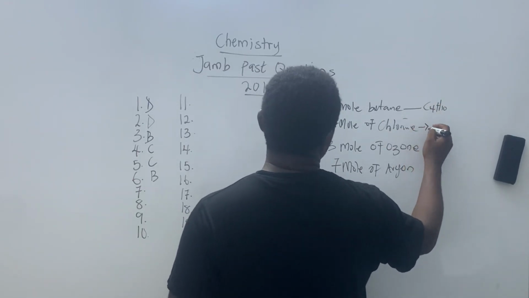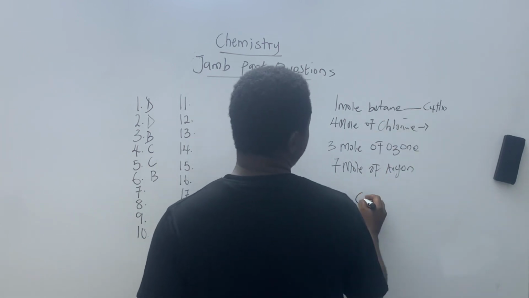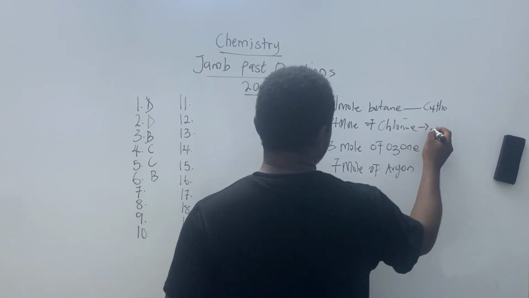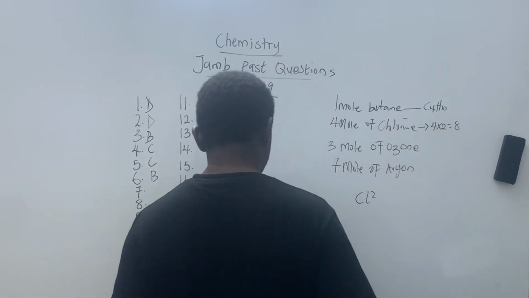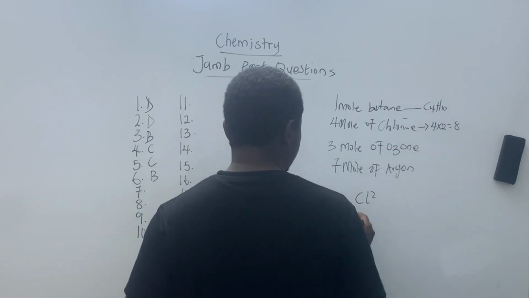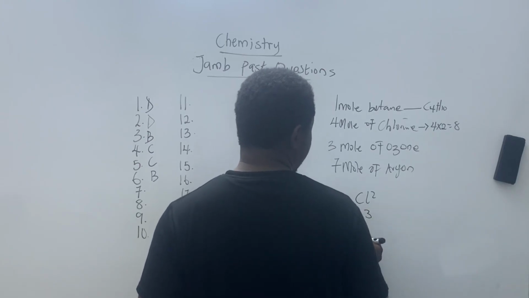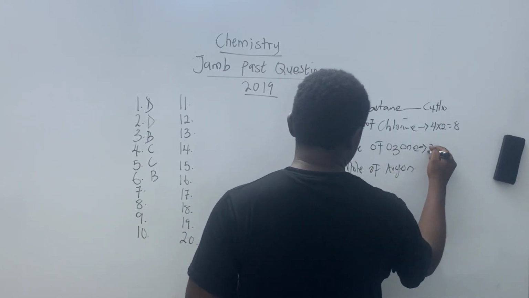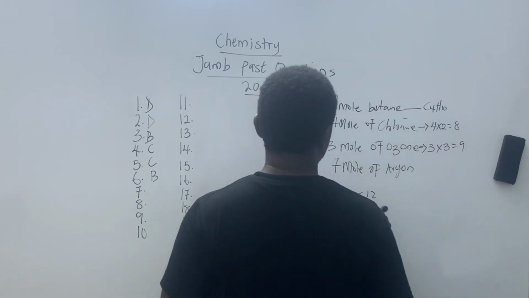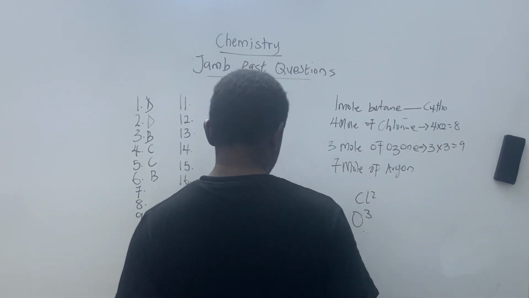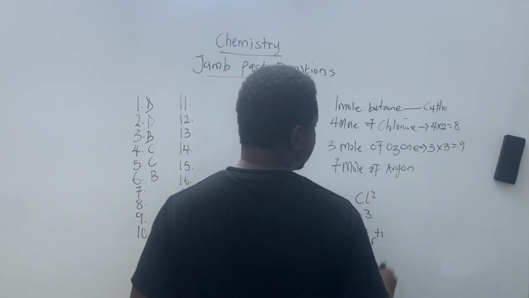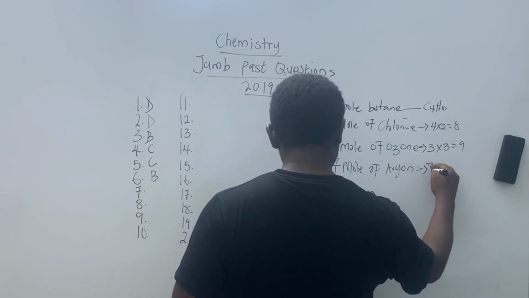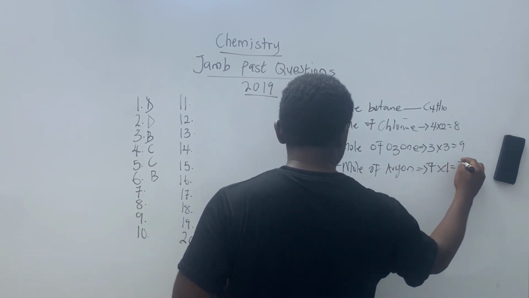Chlorine, you see that, right? So I'm going to have 2 times 4 moles, which is 8. There are 3 moles of ozone. Ozone is 3, yes? So I'm going to have 3 times 3, which is 9. Then the last one, argon, is basically just plus 1. So what you're going to have is 7 moles times 1, which is 7.